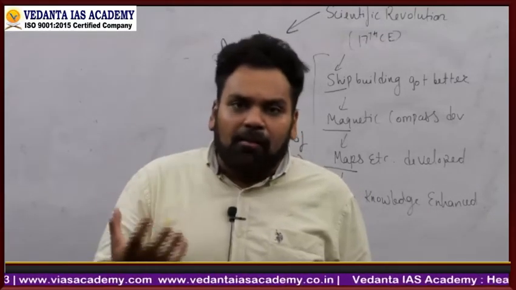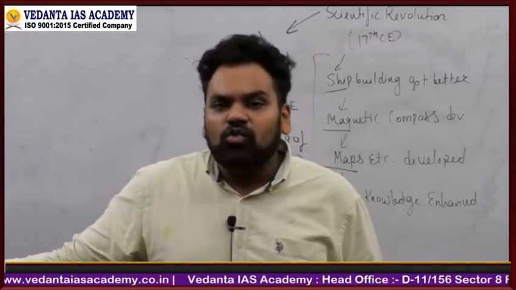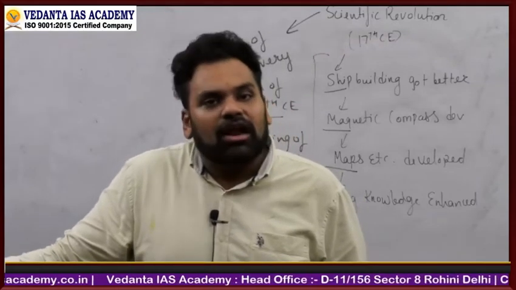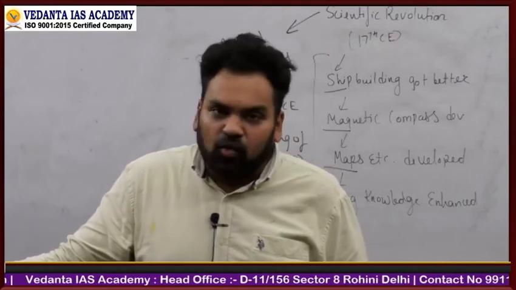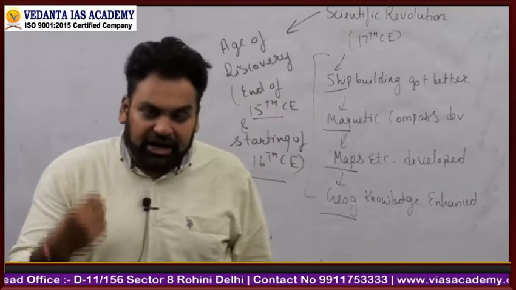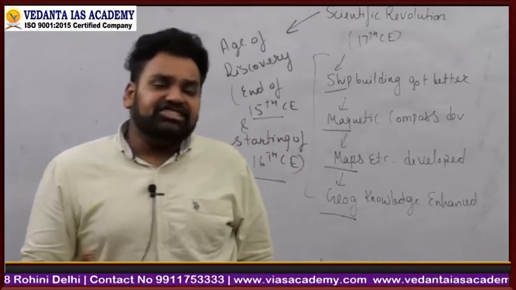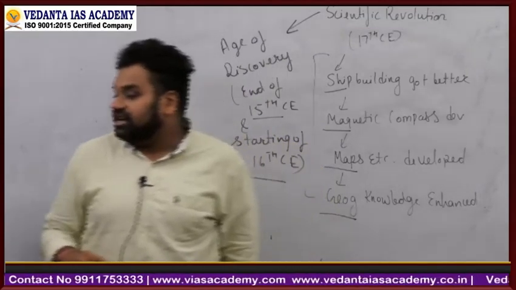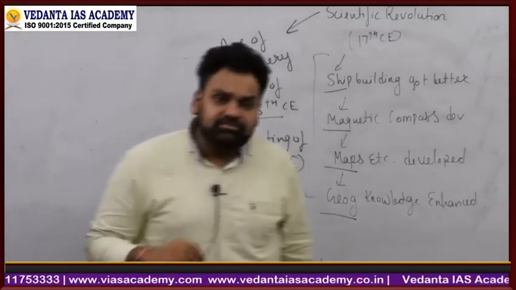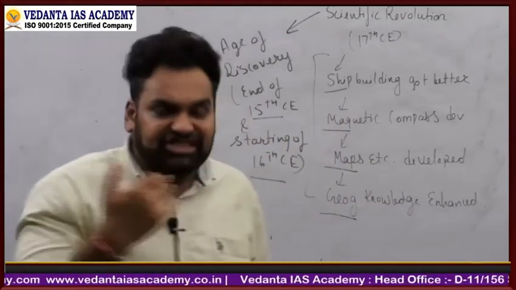Everybody has heard about the luxurious products of India, right? So now they wanted to trade with India. So Columbus also started on a voyage to India. But as soon as Columbus started on a voyage to India, what happened is, instead of reaching India, he reached America. He reached America instead of reaching India.